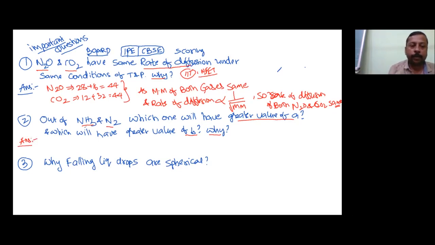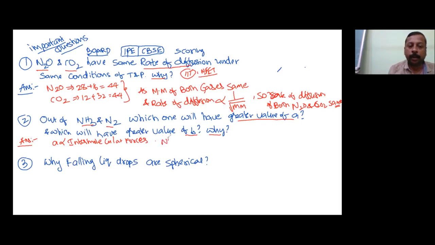Here a is directly proportional to intermolecular forces. Write it in explanatory form, don't use the directly proportional sign. If the intermolecular forces of attraction are more, then a will be more.